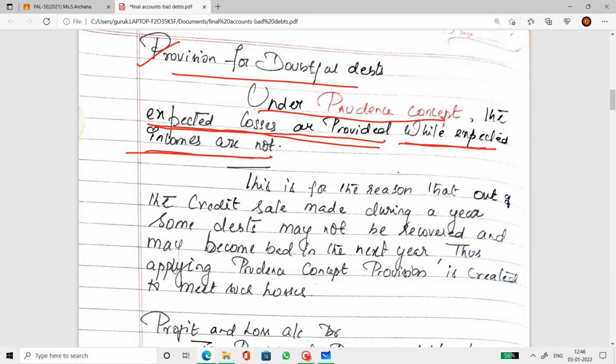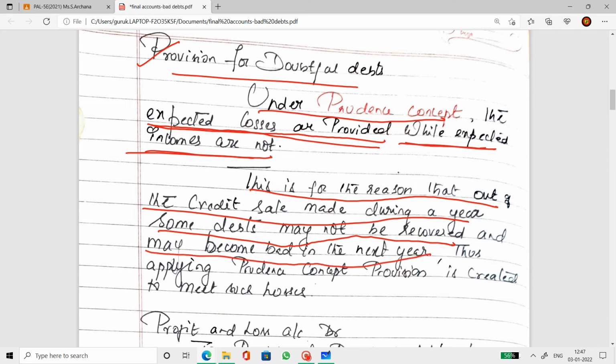This is for the reason that out of the credit sales made during the year, some debts may not be recovered. You all know that debtor is an eventual part of credit sales. When we sell goods to a party on credit, it means he promises to pay on a later date. So therefore he will be termed as a debtor in our books. That person may fail to pay his debts on time, and such debts may not be recovered and may become bad in the next year.